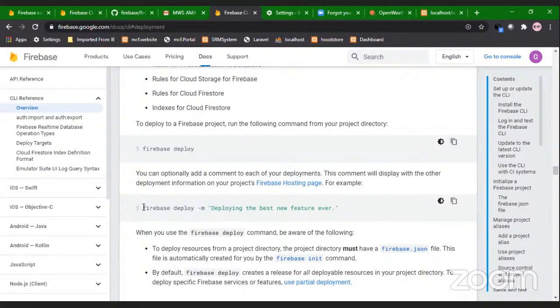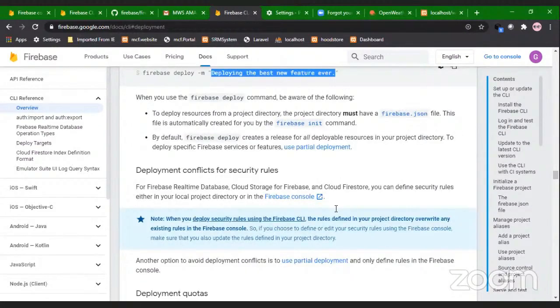And if you want to deploy your project with a certain commit message, you just do firebase deploy -m, then your commit message, and that's all about deploying.